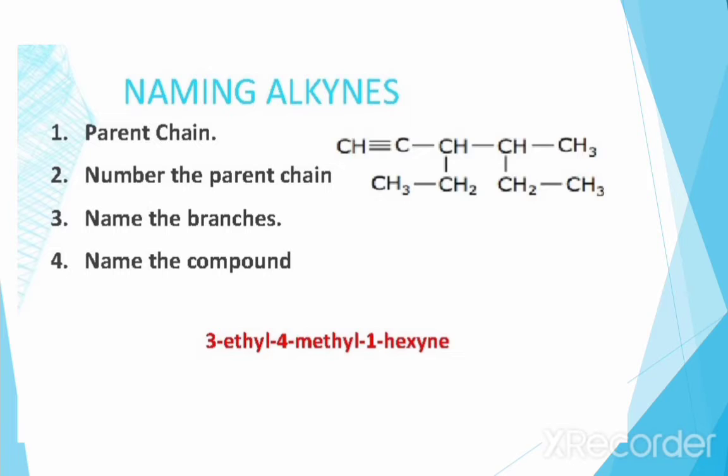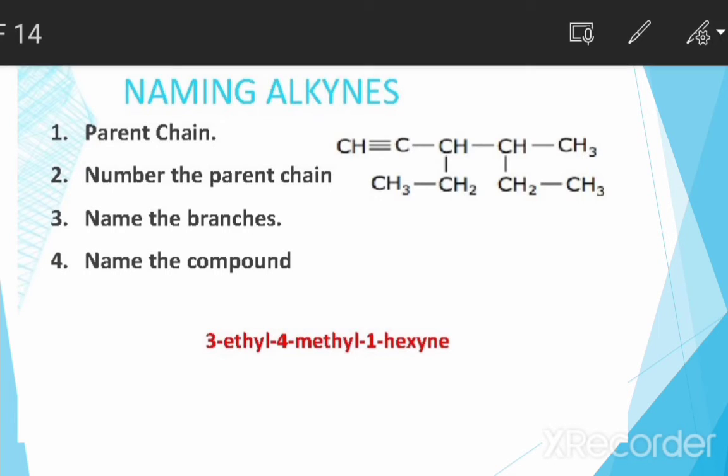The next is a different compound with different carbon atoms, chain and composition. Basically, we find the parent chain, the longest chain that also contains the triple bond.